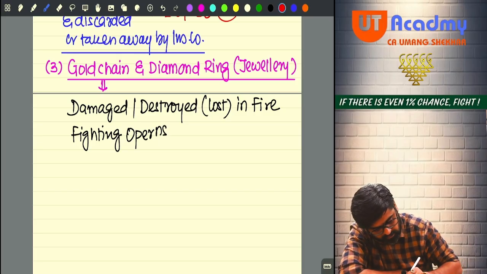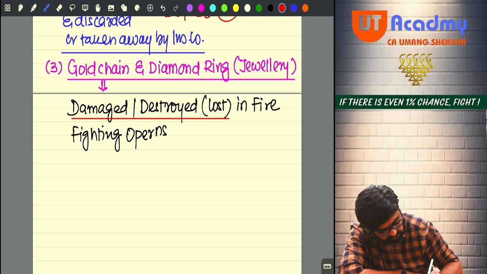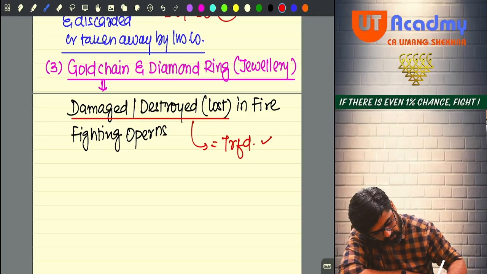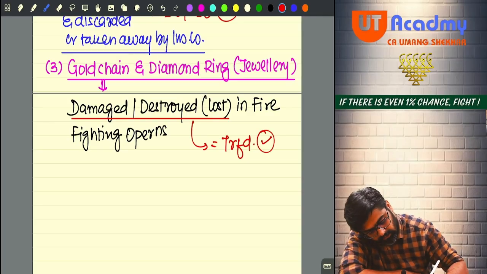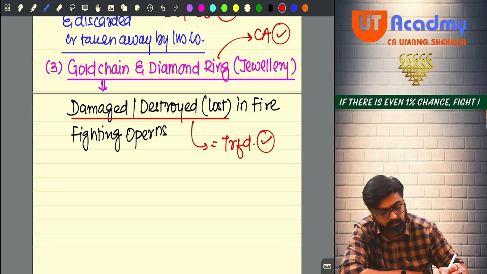So friends, damaged, destroyed, lost means transferred, and this asset means capital asset.